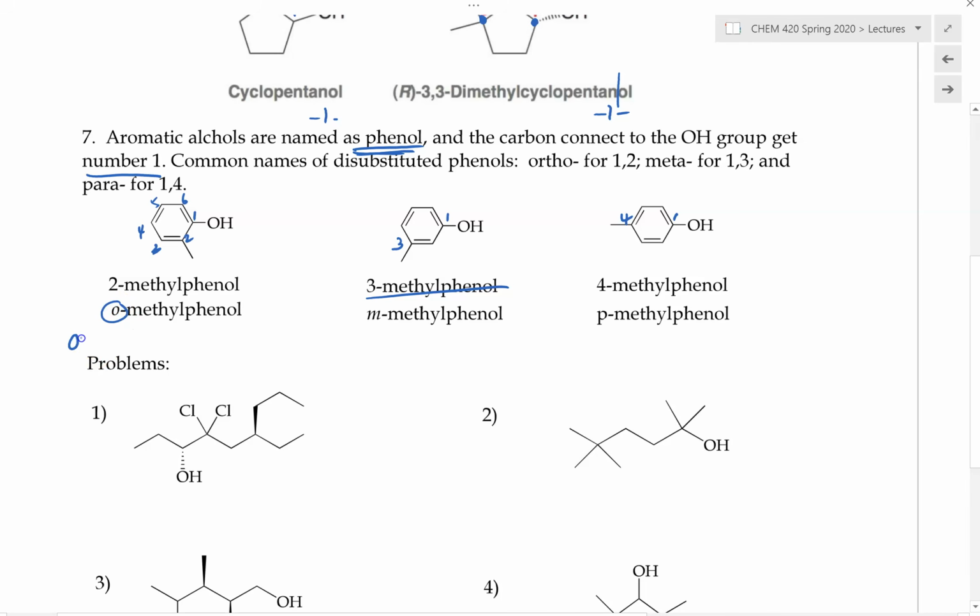Whenever we have a 2-methylphenol, we can also name this as o-methylphenol. So this o right here stands for ortho. The ortho position is basically position number 2. And meta is basically whenever we have a group located on carbon number 3. So this is called meta, or simply m. So m here for meta. So this can be named as meta-methylphenol or m-methylphenol. And this 4-methylphenol right here can be named as p-methylphenol. And this p right here stands for para. So location number 4 on the phenol gets equal para, or p.